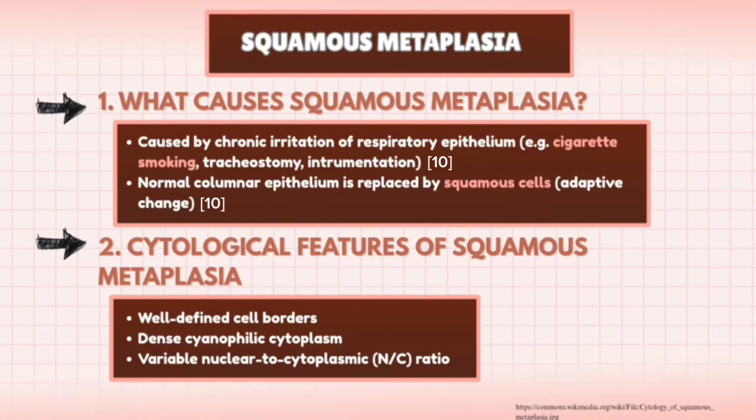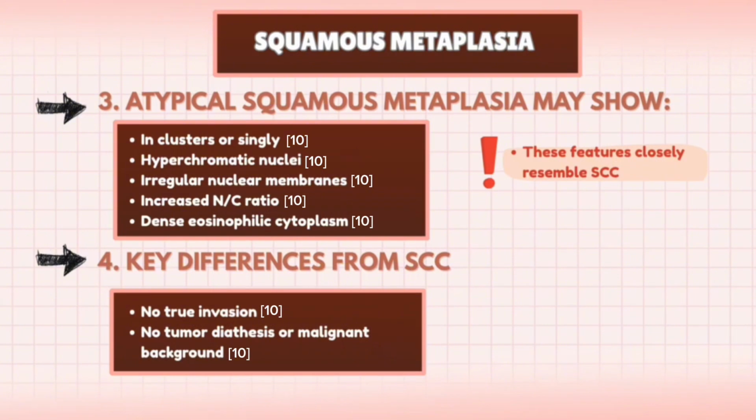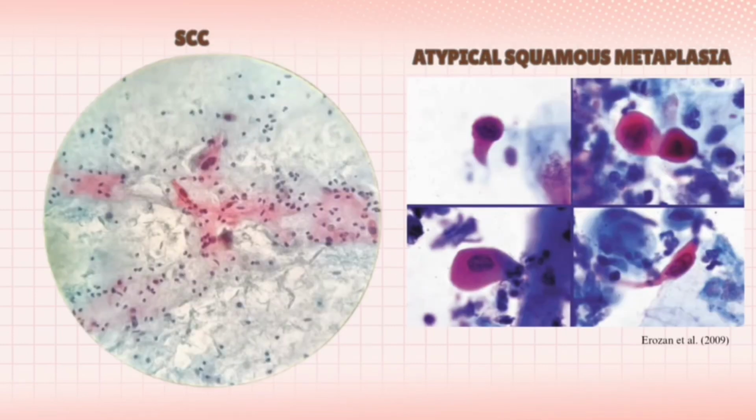Cytologically, squamous metaplastic cells show well-defined cell borders, dense cytoplasm, and increased nuclear to cytoplasmic ratio. When atypia is present, these cells may appear hyperchromatic and irregular, closely resembling squamous cell carcinoma. However, unlike true malignancy, squamous metaplasia is non-invasive, more uniform, and lacks tumor diathesis, and correlation with clinical history is essential. These are the pictures that can compare SCC and also atypical squamous metaplasia.